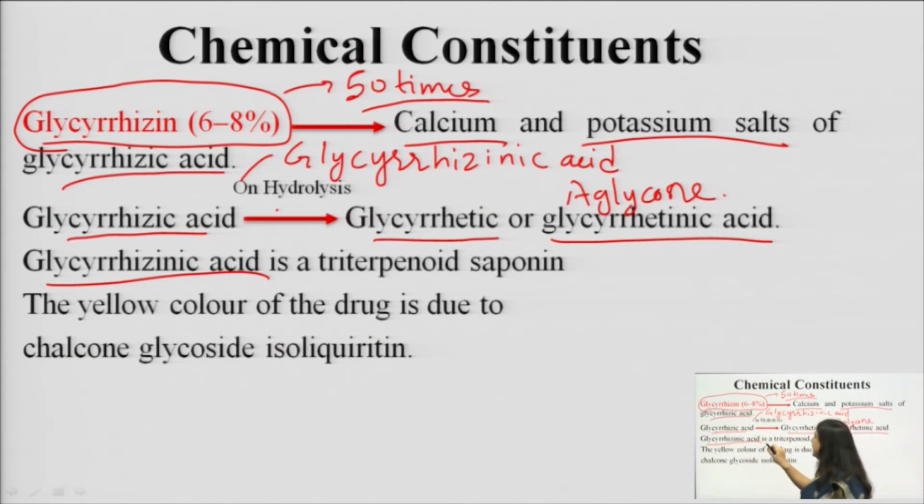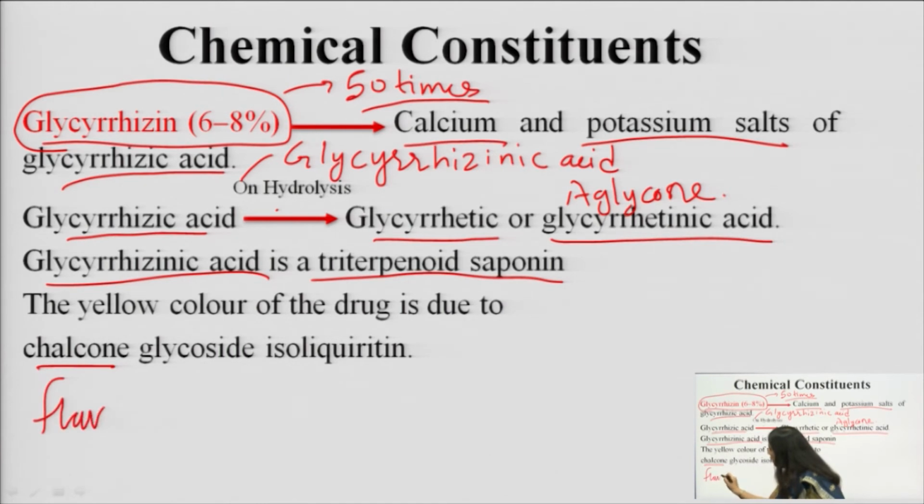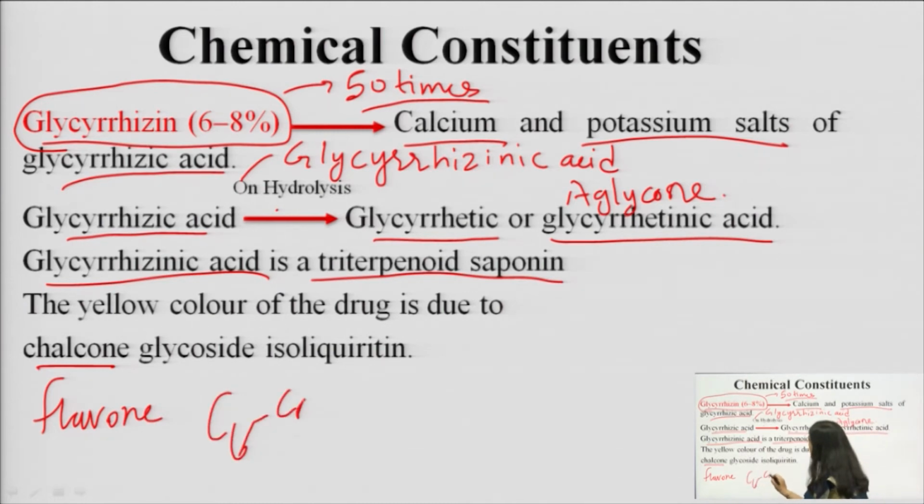So, glycyrrhizinic acid is a triterpenoidal saponin glycoside. Other than this, it also contains various chalcone and flavone derivatives. Flavone, you must remember C6, C3, C6 derivatives are the flavones.